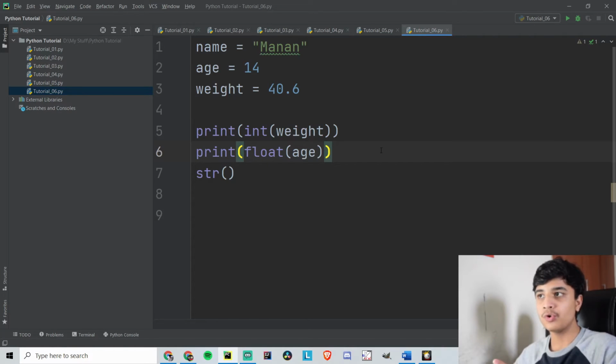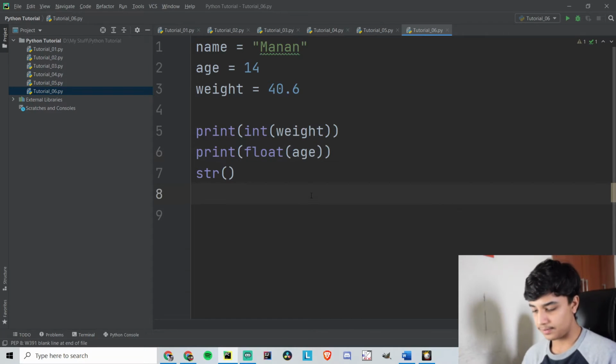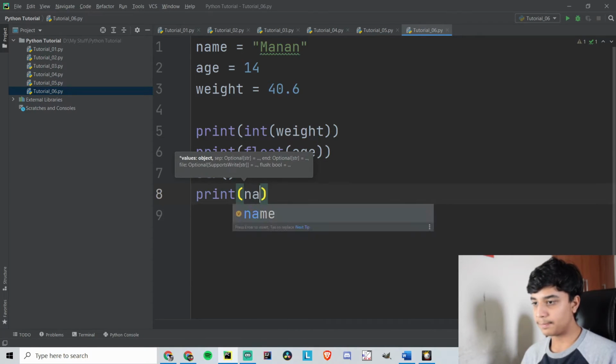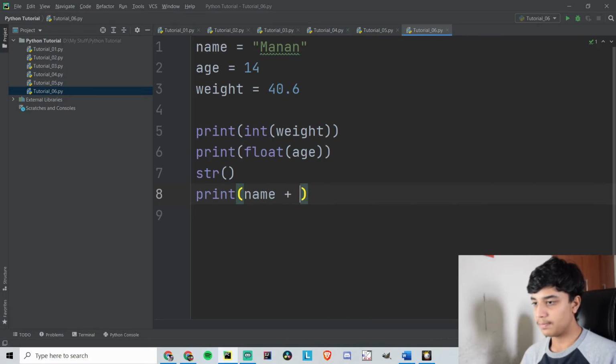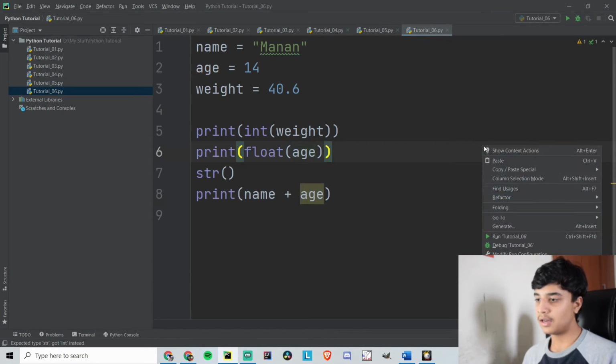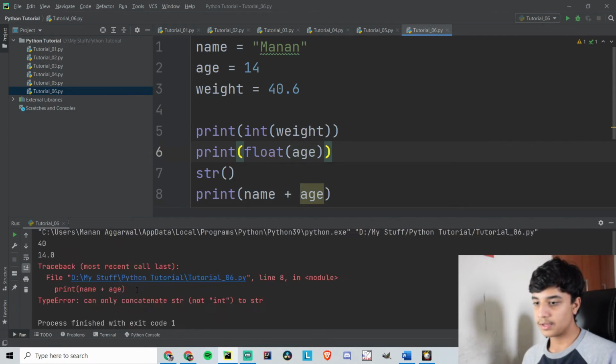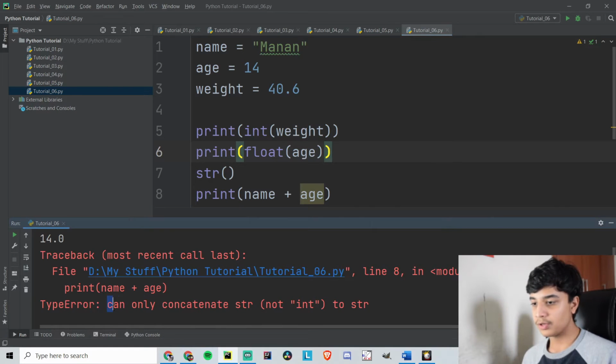Like for float and integer you can add them because they are storing a similar kind of data, that is a number, but you can't add strings with numbers. It would give an error. So if I write print name plus equal to age, it will return an error absolutely. See, because you can only do operations on one type of data.